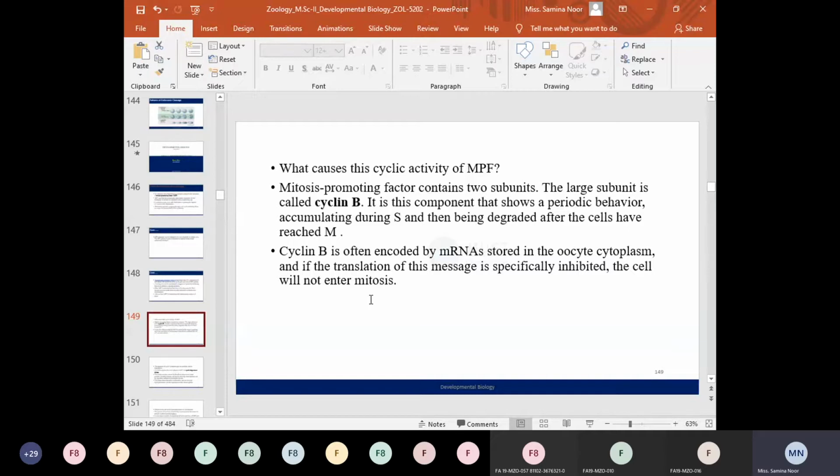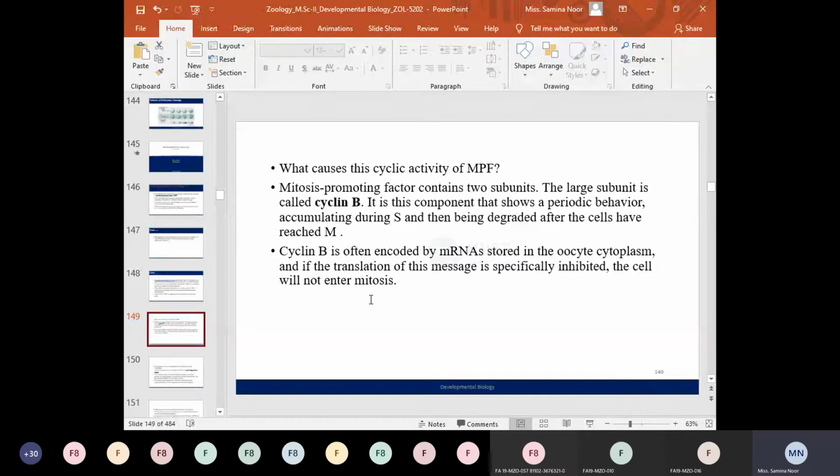Cyclin B protein is encoded by messenger RNAs. Those messenger RNAs are already stored in the oocyte cytoplasm. As we discussed in the previous lectures, the oocyte contains a store of messenger RNA and transfer RNAs. So for the synthesis of cyclin B, the information is already stored in the form of messenger RNA in the maternal cytoplasm, or the oocyte.